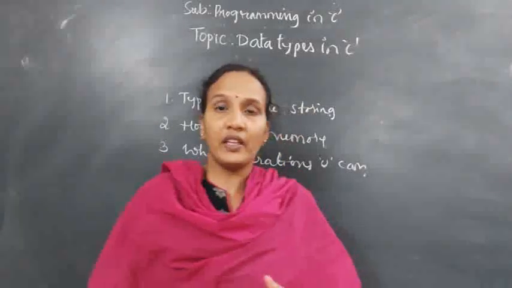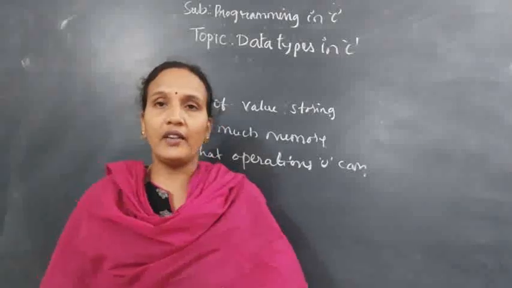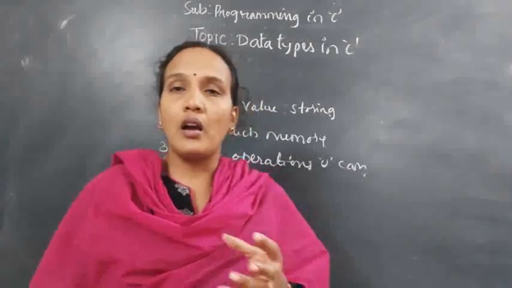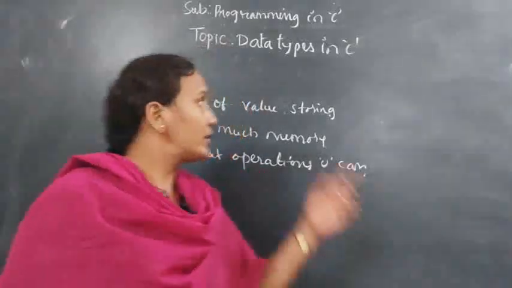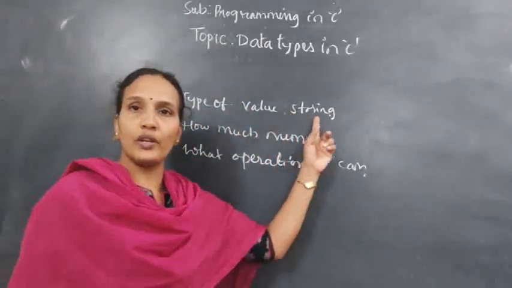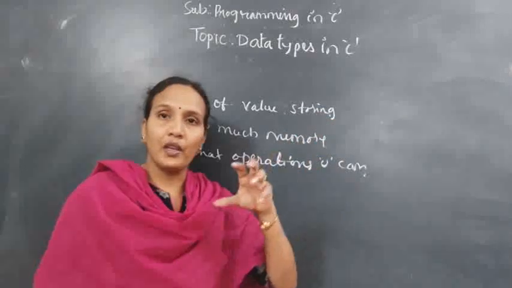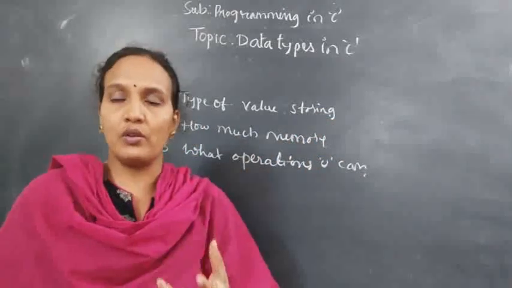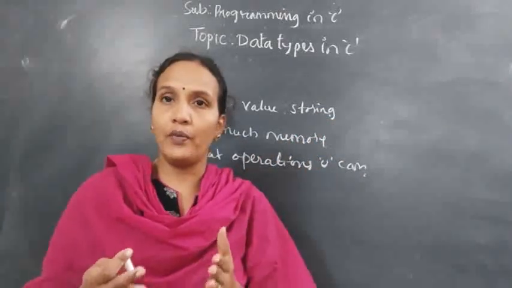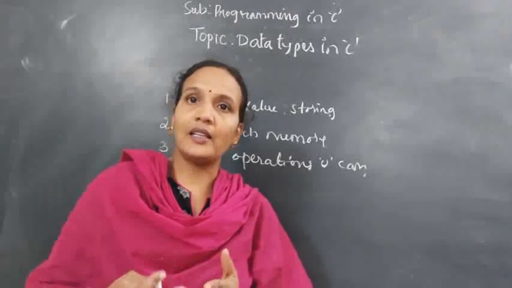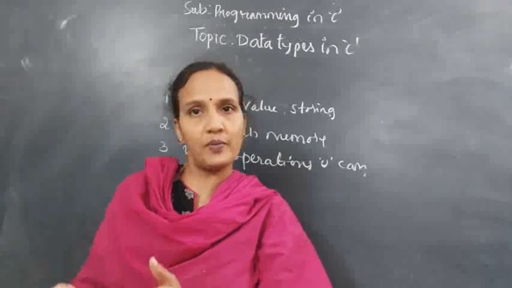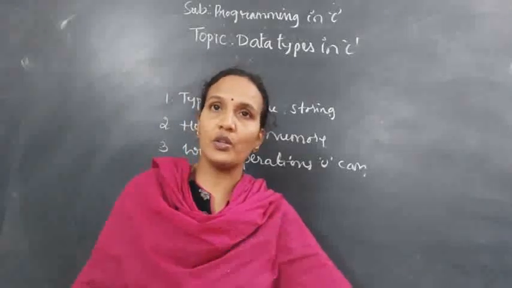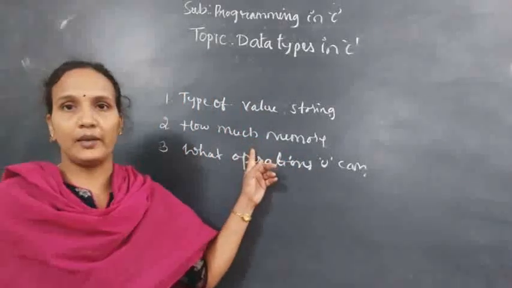What information does a data type give to the compiler? It gives information about what type of value the user wants to store in that variable. Whenever the user declares a variable, it tells how much memory the compiler should give: either 2 bytes, 4 bytes, 8 bytes. That type of information you can give by using a data type.